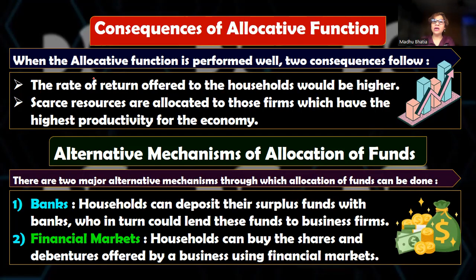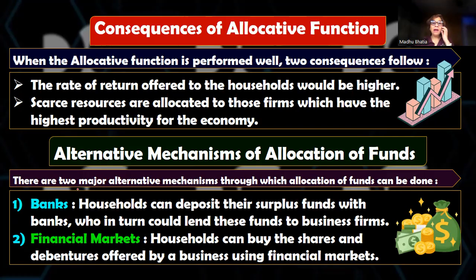Now, what do you mean by allocative function? Allocative function means that it helps the people to invest their money in the corporates which promise the highest return, or which rather not promise, which give the highest return. So in simple words, if you are an investor, that means you are the household who has surplus funds and you want to invest your funds in the corporate. You are going to invest it in the company which is giving the best results. That is called as allocative function. That means the funds are made available to the companies, to the corporates, to the business houses which perform the best.